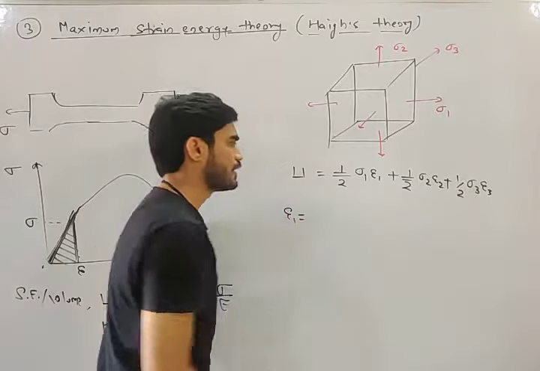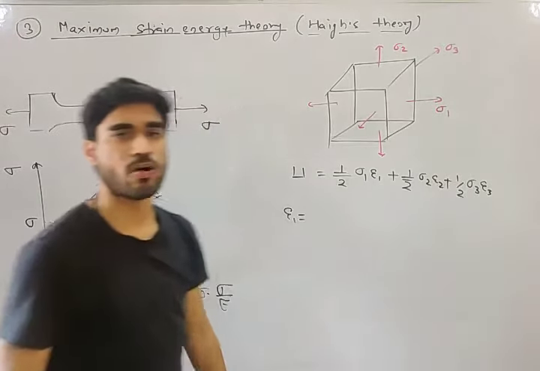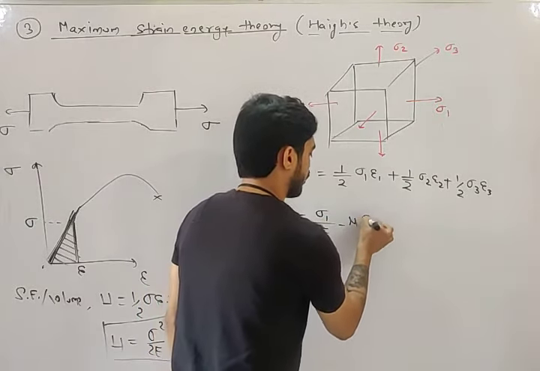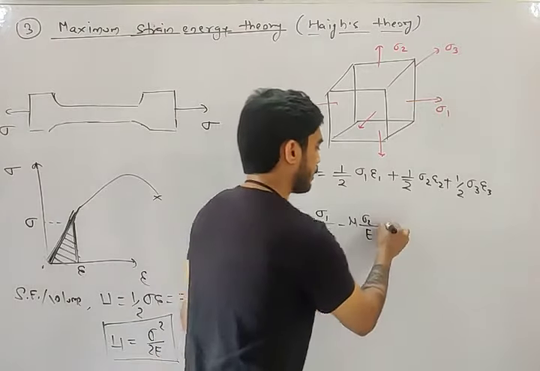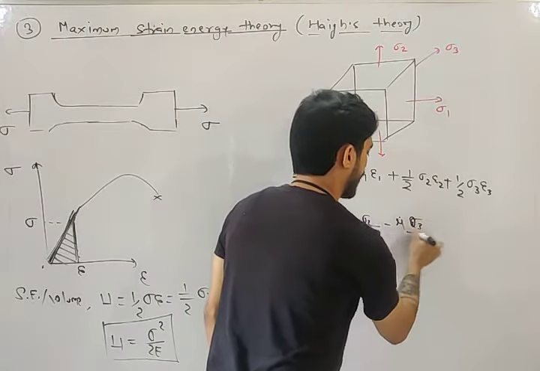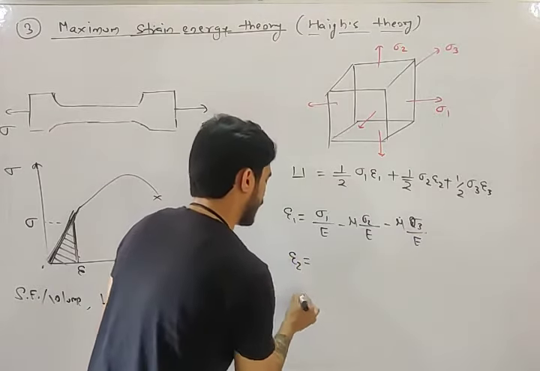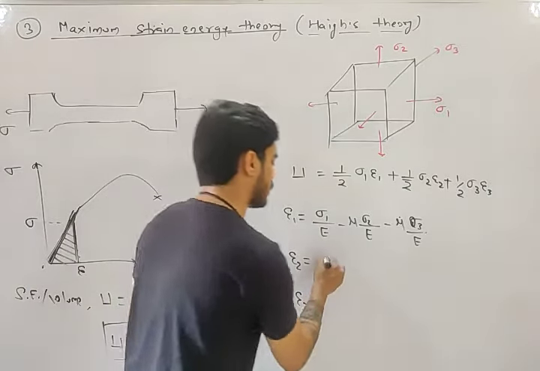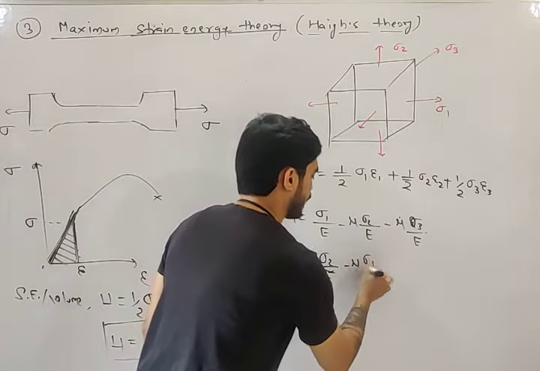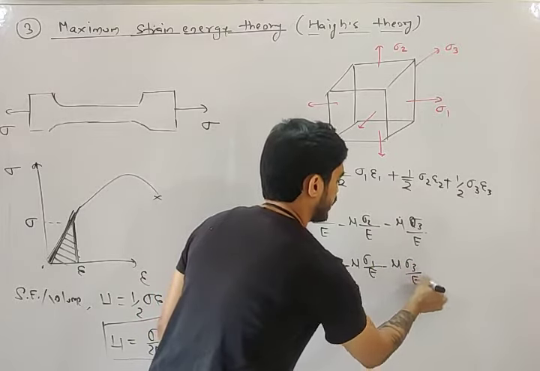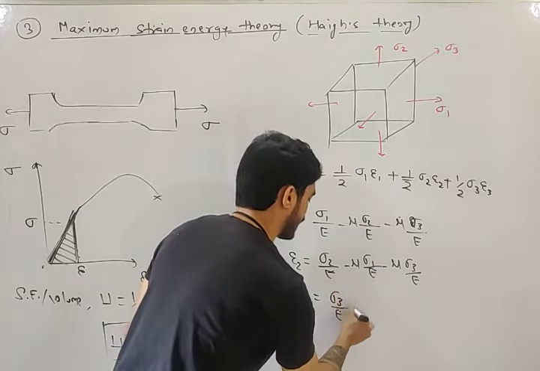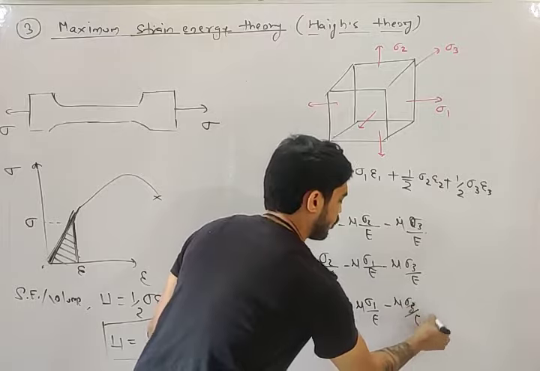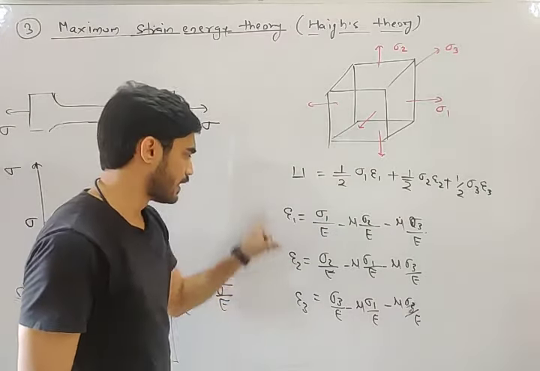Now, my friend, I can put the values of epsilon 1, epsilon 2 and epsilon 3. What will be epsilon 1? Sigma 1 by E minus mu sigma 2 by E minus mu sigma 3 by E. Similarly, epsilon 2 and epsilon 3 can also be written. Epsilon 2 will be sigma 2 by E minus mu sigma 1 by E minus mu sigma 3 by E, and epsilon 3 will be sigma 3 by E minus mu sigma 1 by E minus mu sigma 2 by E. So these are the relations between sigma 1 2 3 and epsilon 1 2 3.